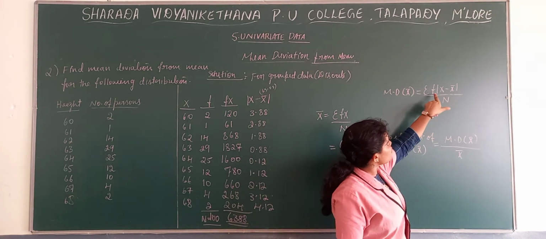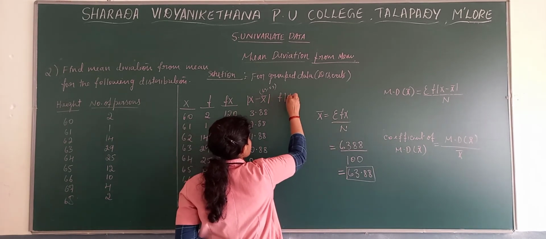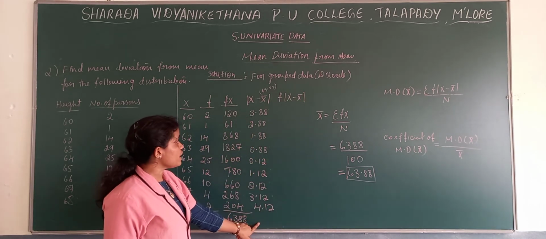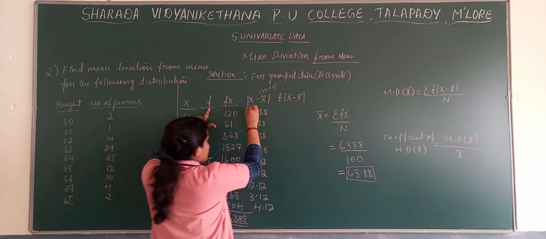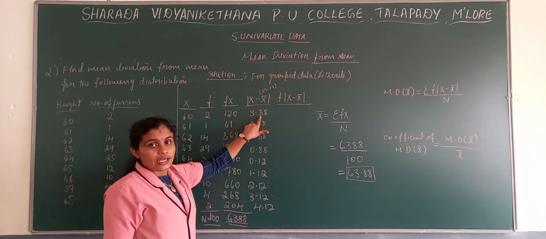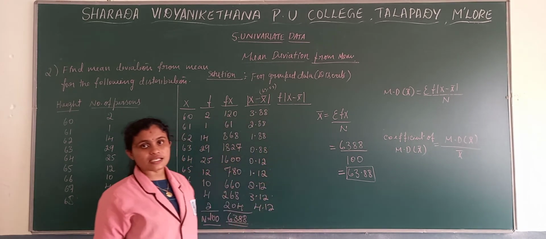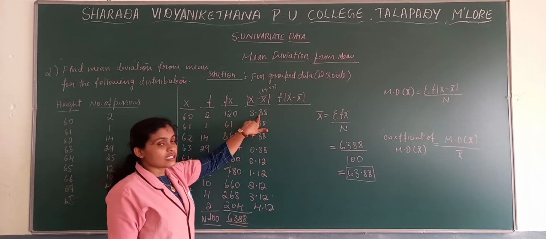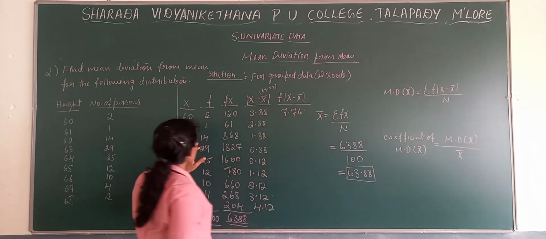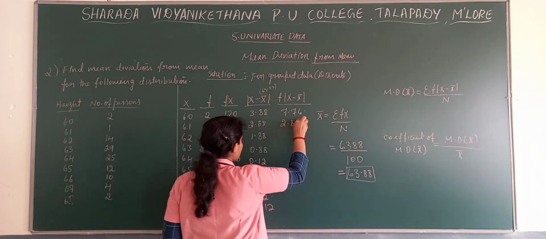Now, one more column we need to prepare, that is f into modulus x minus x bar. The x minus x bar values we already have. Then multiply with the frequencies. So frequencies into modulus x minus x bar. So here 2 into 3.88, we get 7.76. Next one, 1 into 2.88, we get 2.88.